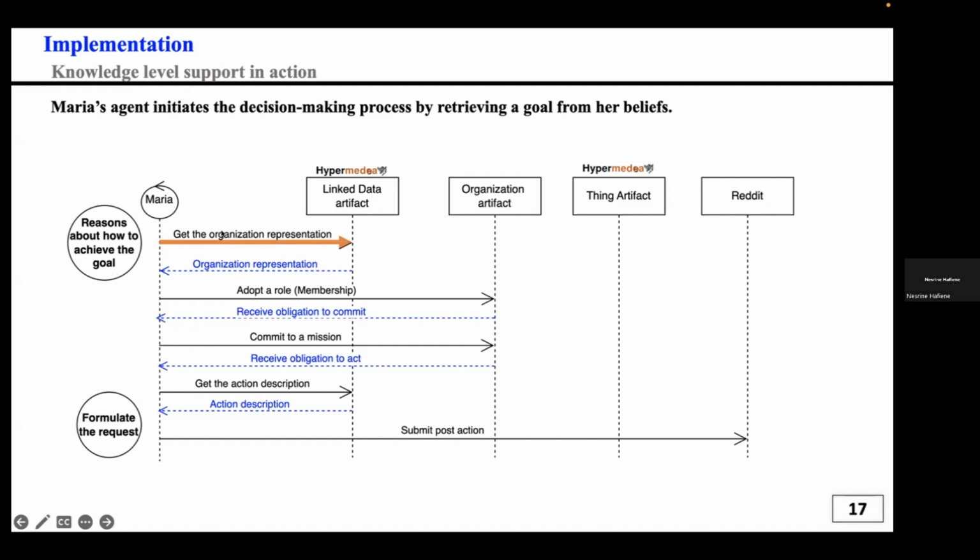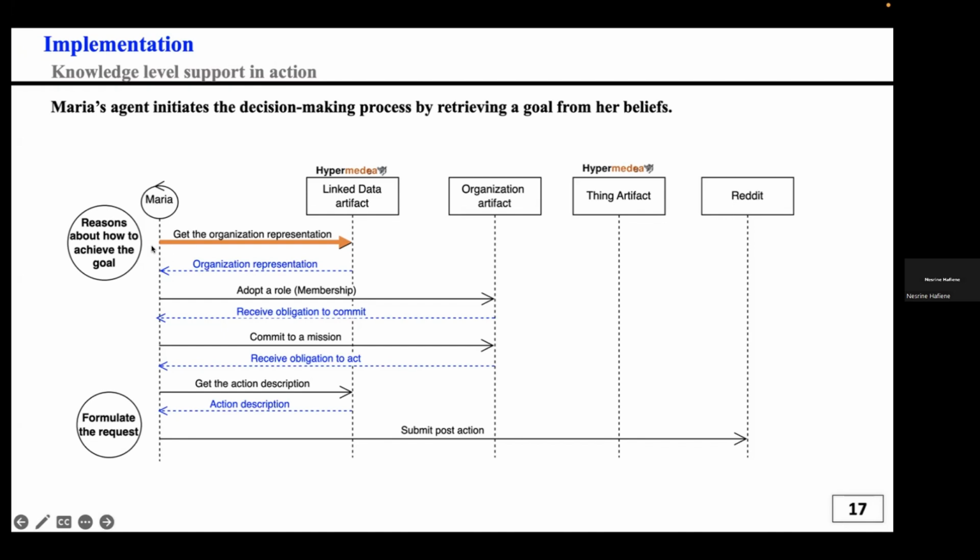I will explain here that we have three main artifacts. A linked data artifact to retrieve the representation of the structure of the online forum. We have here an organization artifact to monitor and regulate the agent. We have here a thing artifact to let the agent interact with the environment, which is here the Reddit online forum. So Maria will get the organization representation, which is the structure of the online forum.